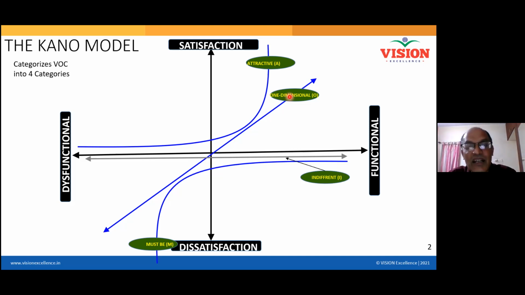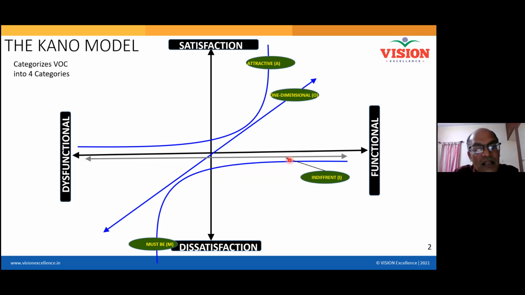Neither will it give you satisfaction, nor dissatisfaction, nor attraction. It is just indifferent. The feature is there or not there, it doesn't make any difference at all. So this is called an indifferent feature. Any doubt so far? No, sir. So all of you are able to follow me, right? Yes, sir.